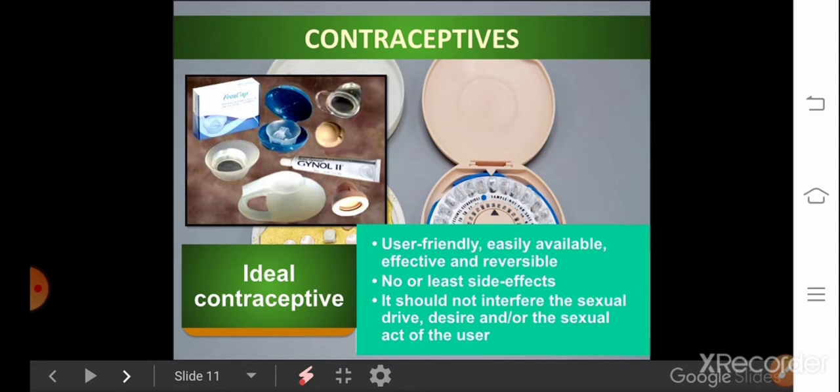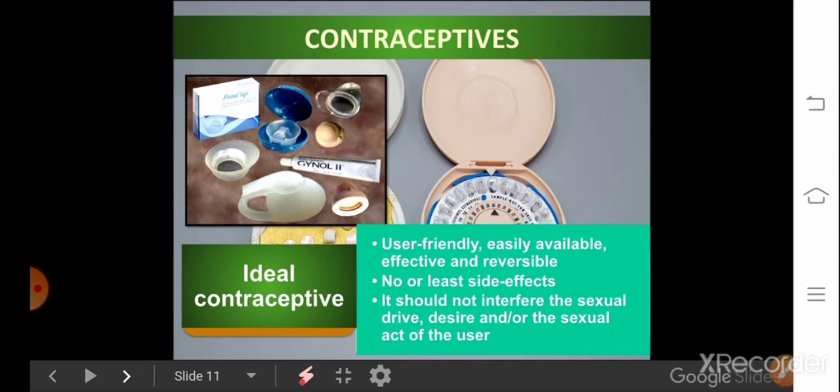The characteristic features of an ideal contraceptive are as follows. First, it should be user friendly and easy to use. Second, easily available; usually it is not available to women in rural areas.